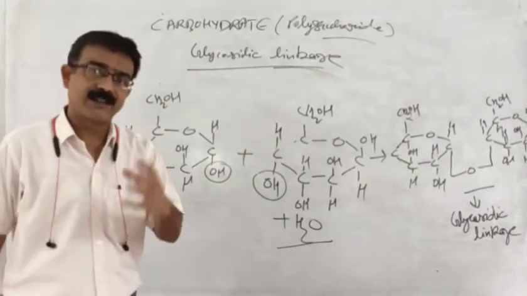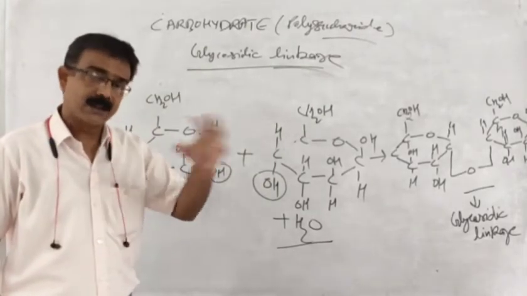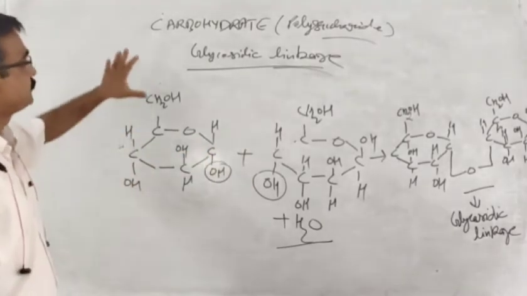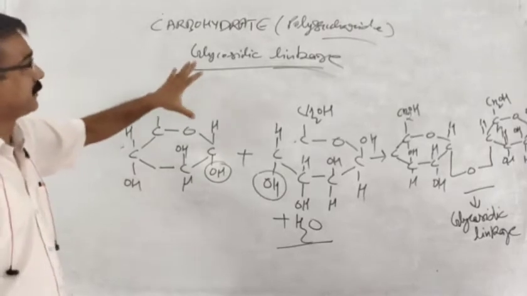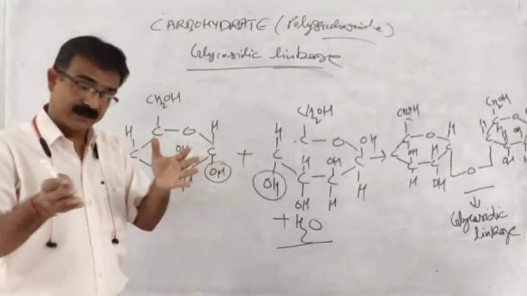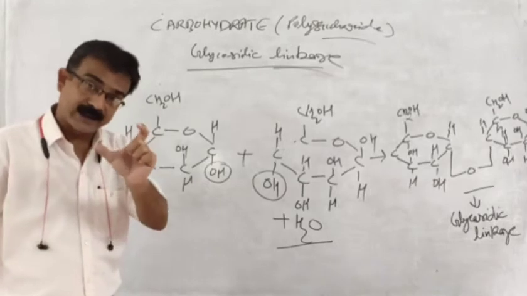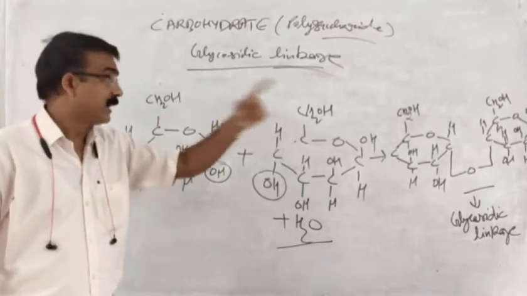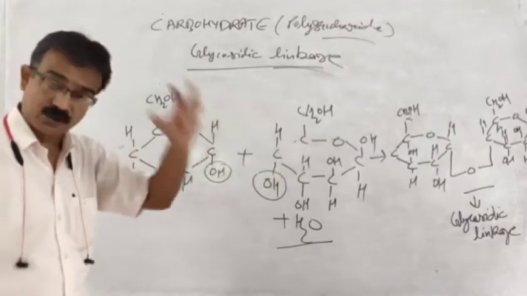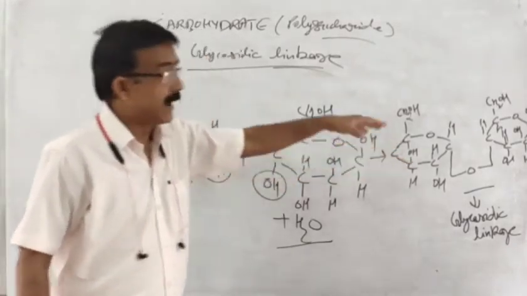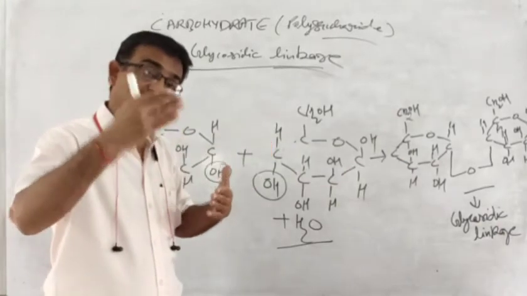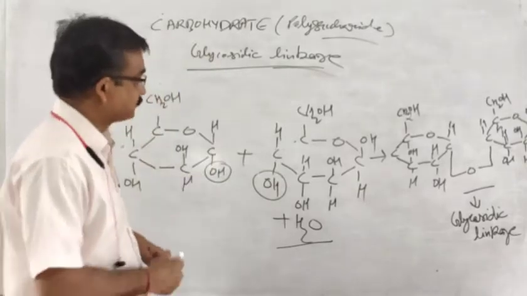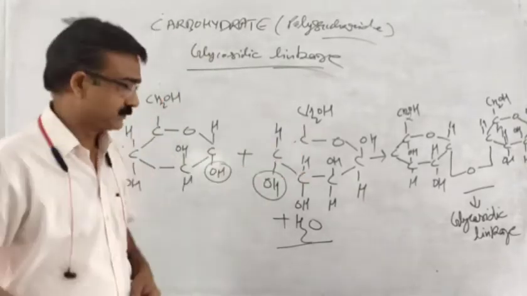In biology it is actually glycosidic linkage. What is N? The number of the carbon position that you have studied in chemistry. So this is the linkage between carbohydrates. With the help of that link, one monosaccharide is bound or linked with another monosaccharide or sugar, and in such a way polysaccharides or oligosaccharides further develop. Now, hope it is clear to you everyone.